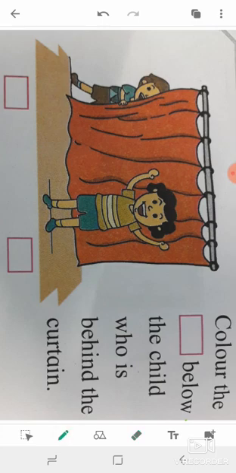So, color the box below the child who is behind the curtain.